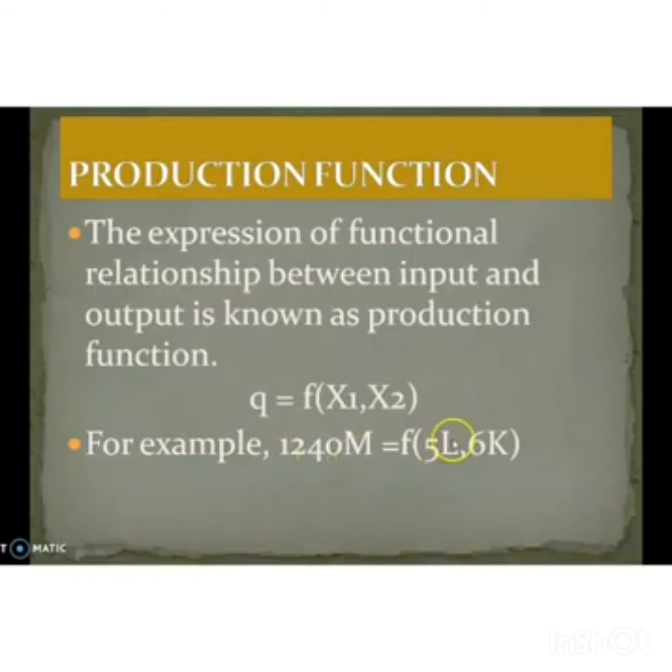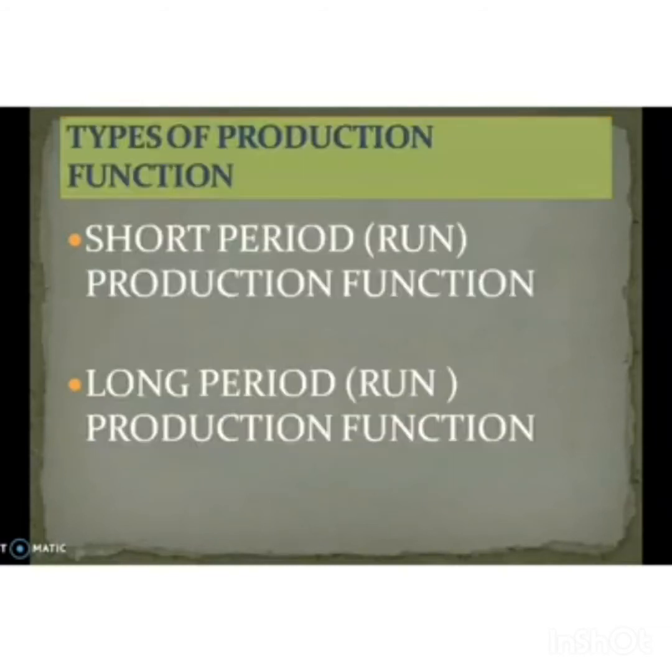Here L stands for labor and K stands for capital. Students, please note that there may be many other factors as well, but we have assumed there are only 2 factors, labor and capital, or factor 1 and factor 2.